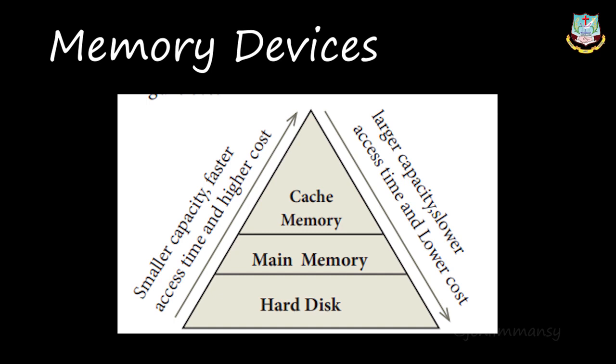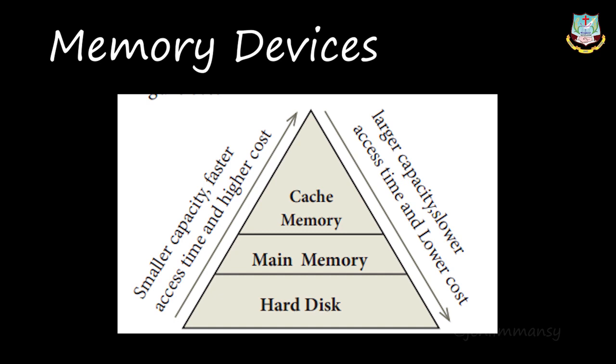Hard disk has the larger capacity, but the cost will be low and the access time will be a little slow. The main memory is somewhat in between. Hard disk means larger capacity, slower access time and lower cost. Cache memory has the smaller capacity, faster access time, and the cost is also high. This is the memory hierarchy, arranged according to capacity, speed and cost.